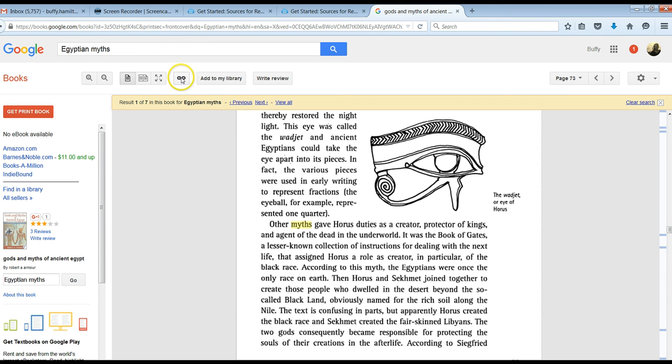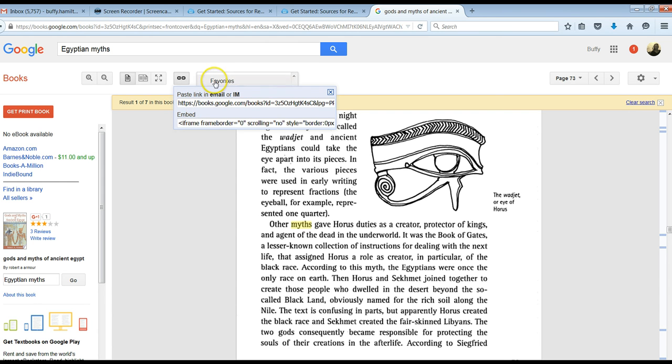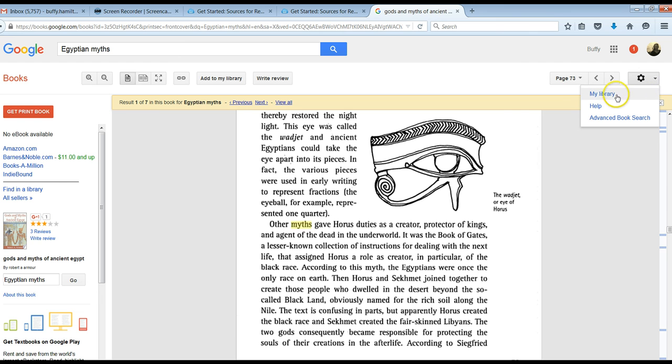You also have the ability to get the hyperlink to that ebook. So if you want to email the link to yourself, then you can go back and access that quickly by throwing that in an email. You can also, if you're signed into your Google account, add it to a bookshelf so that you can then go through and view it in your personal Google library if you want to do that.